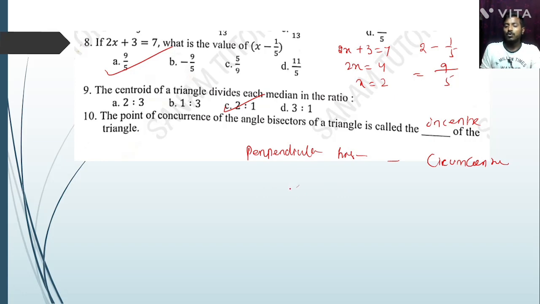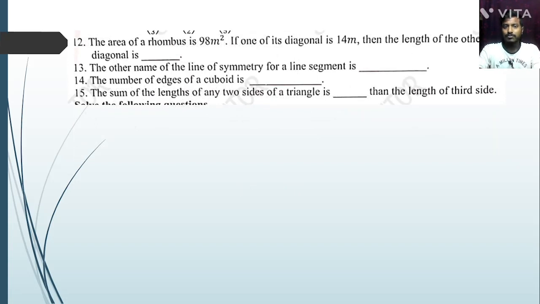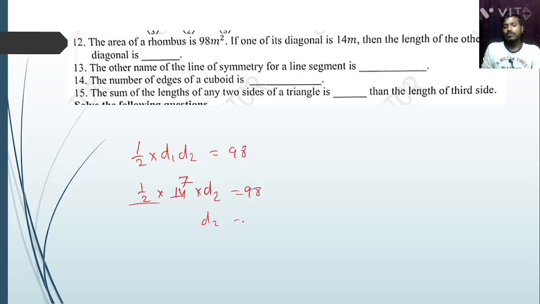Next question, the area of the rhombus is given. We know that the area of a rhombus equals 1 by 2 into d1 into d2, yes or no? So d1 equals 14 into d2, so d2 equals 98 divided by 7, that is 14. So the answer is 14. The other name of the line of symmetry for a line segment is the perpendicular bisector.